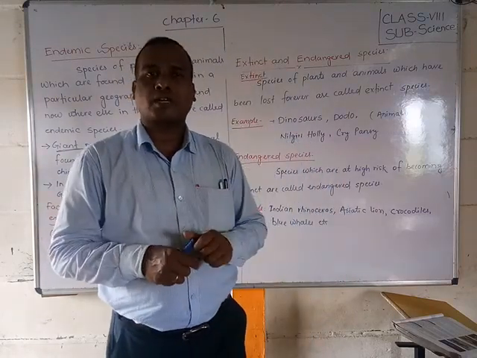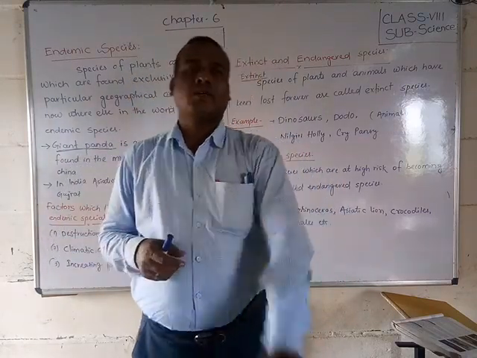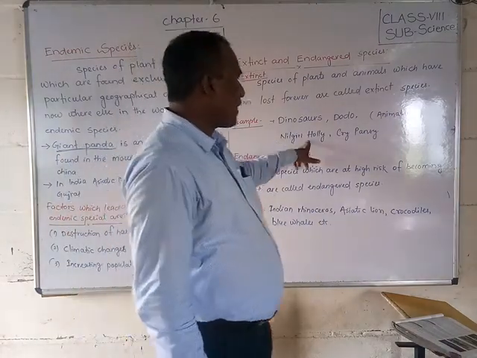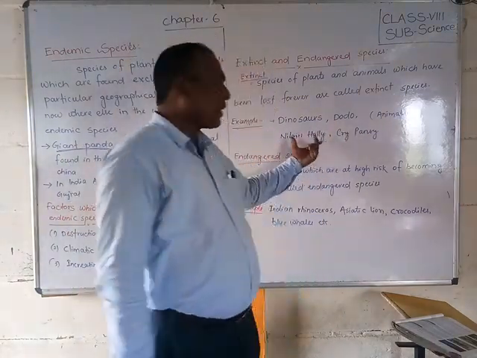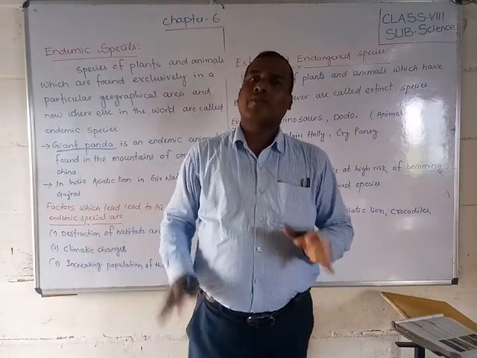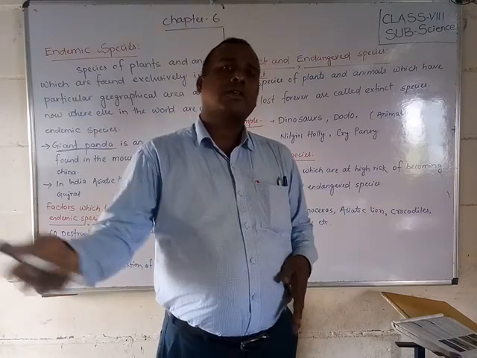Such animals are called extinct species. Nilgiri holly is one of the plants, and the cry pansy too; we cannot see them in the world now, nor expect to in future.